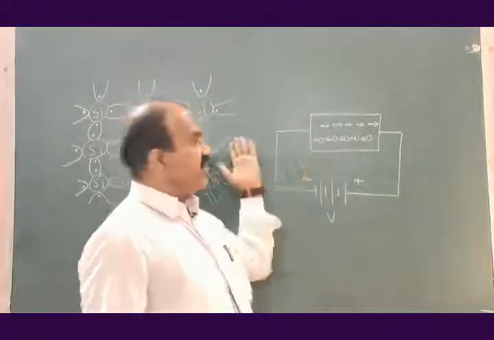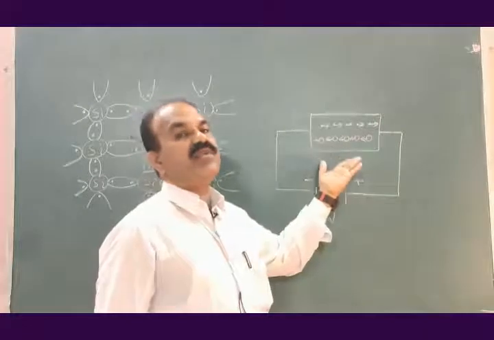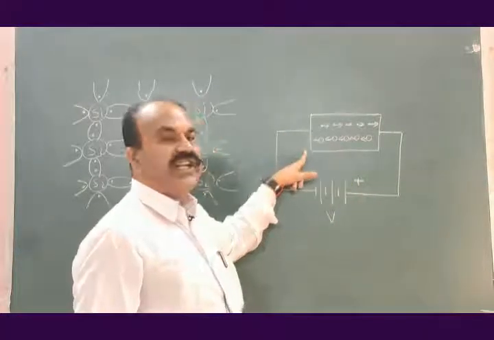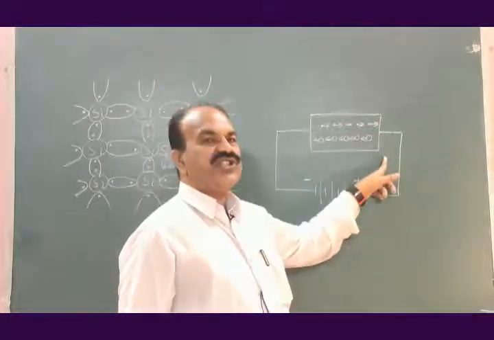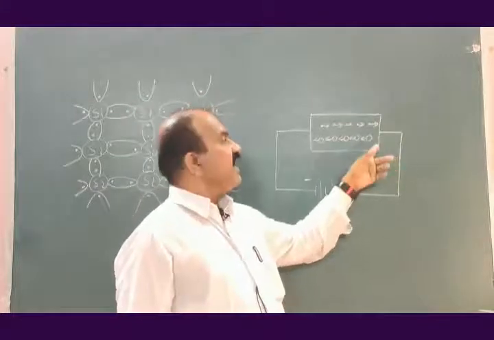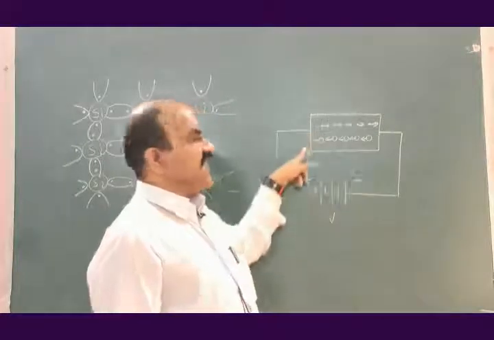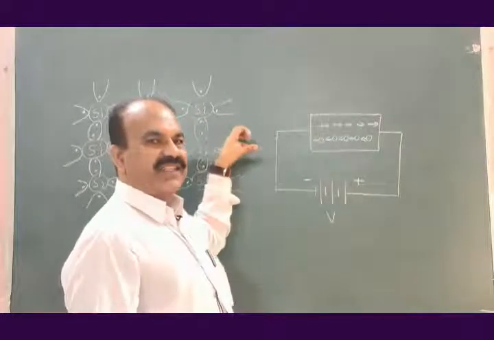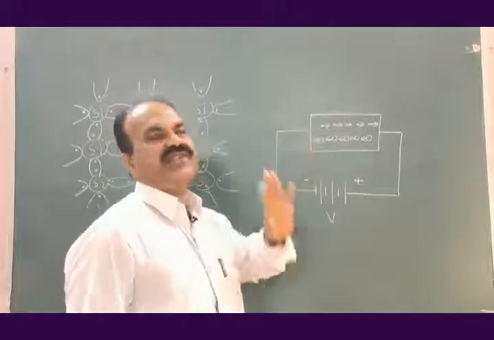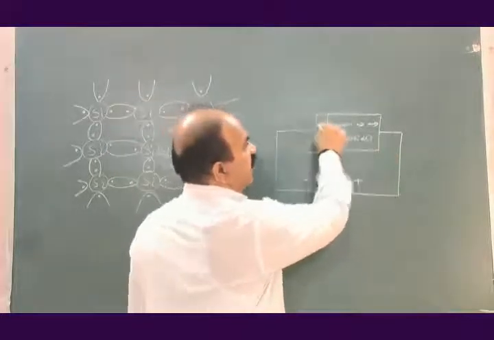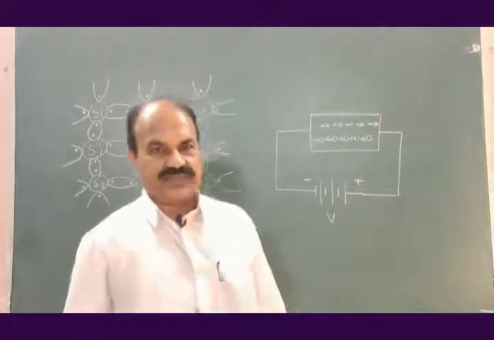Why do holes move in this direction? Because holes are positive in charge. This positive side will repel the holes away from it, whereas the negative side will attract the holes towards it. Therefore holes will move in this direction, electrons will move in that direction.